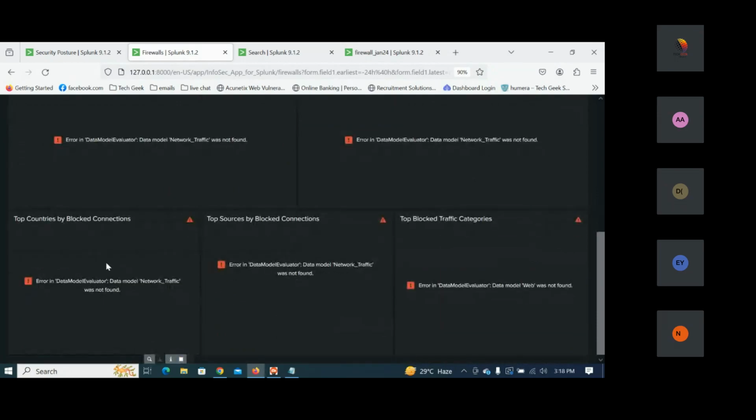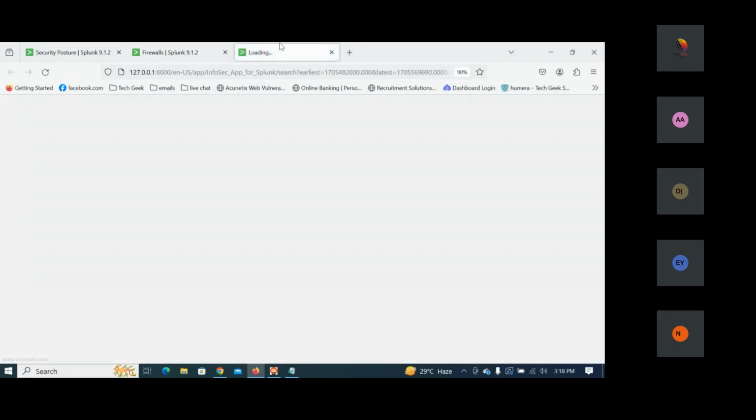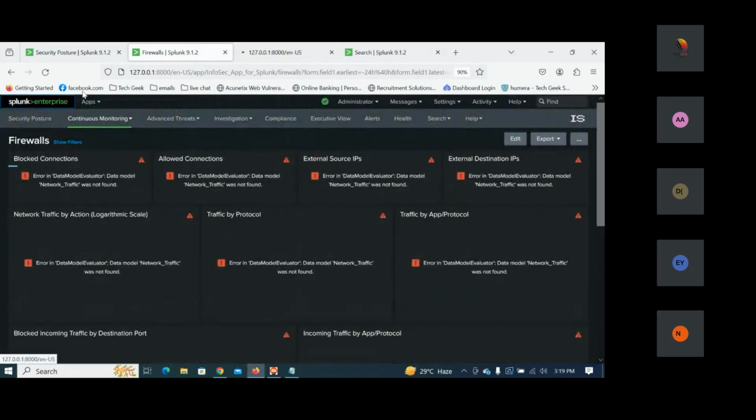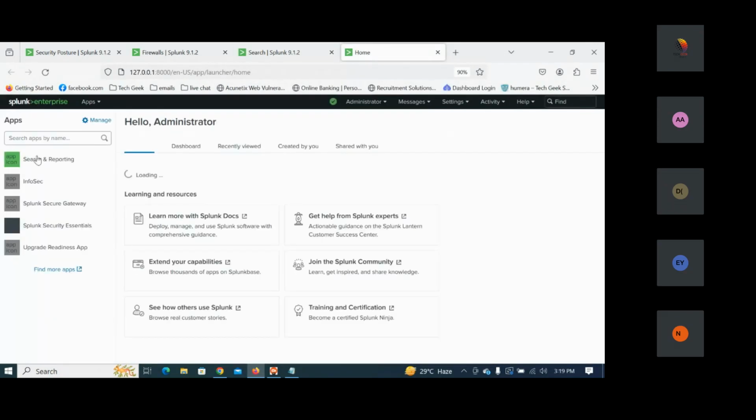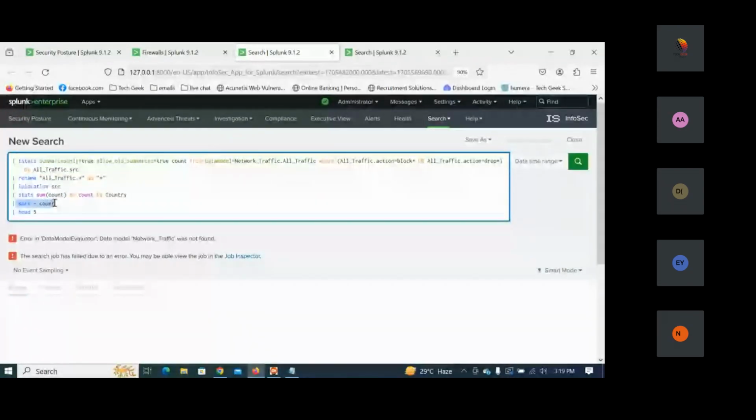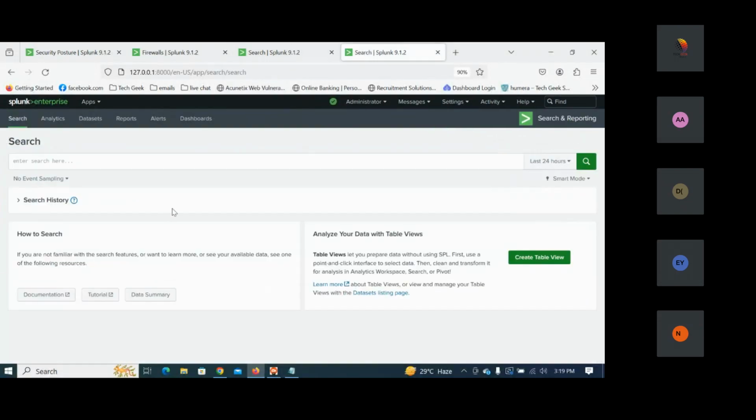So here we can see that this is all the data module, where action equals blocked. You can see the block country we are taking, or the drop here. So, traffic by all the source IP locations, and you can see that it can be sorted down here. They are taking the stats count by the country here. It means, like, what we are doing.